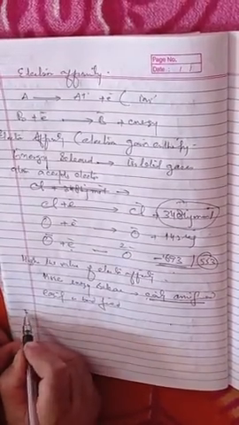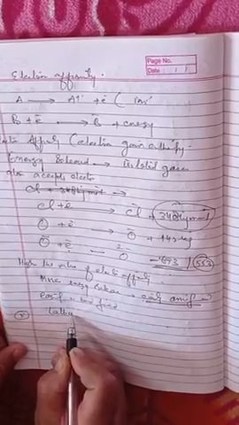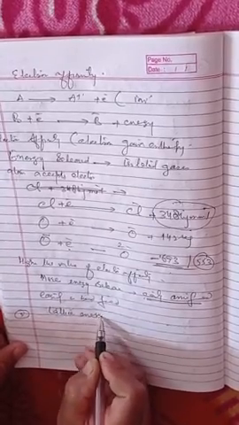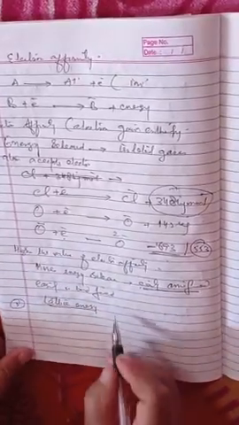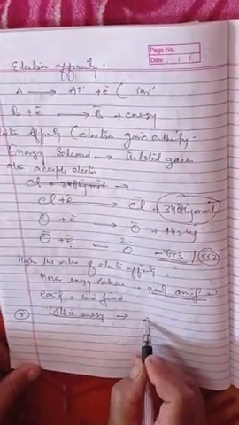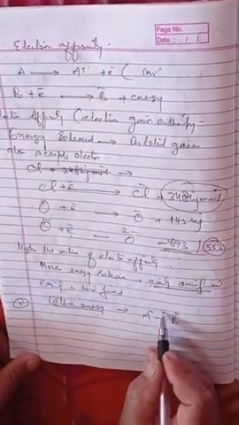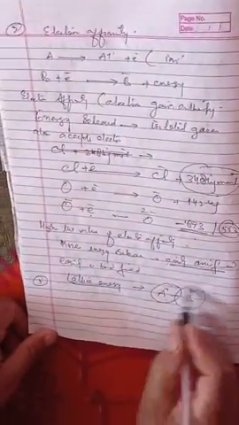And the third type of energy which comes into play is called lattice energy. You have seen that one atom has lost an electron and formed a cation, and the other atom has gained an electron and formed an anion. Now these oppositely charged ions come close together and form the crystal.